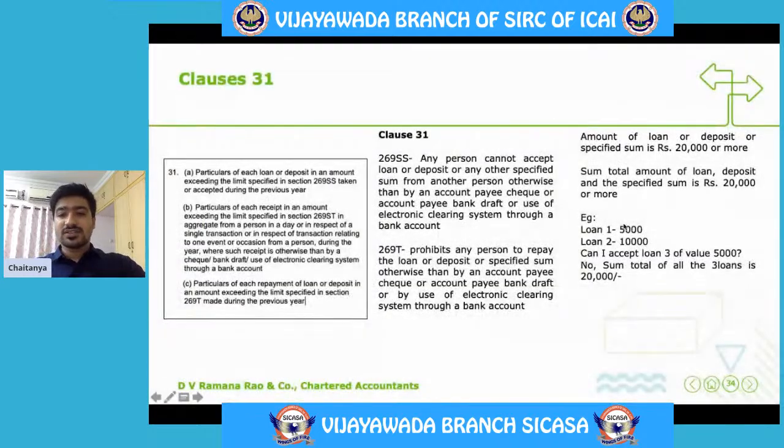There is a small mistake in the presentation. Say I have loan 1 of 5,000 and I also have loan 2 of 10,000. I have accepted these two in cash or through bank, and now I have agreed to receive another loan of rupees 5,000. So can I accept this 5,000 rupee loan in cash is the question. No, because the sum total of all these three equals 20,000 rupees. So that is what this particular point says.